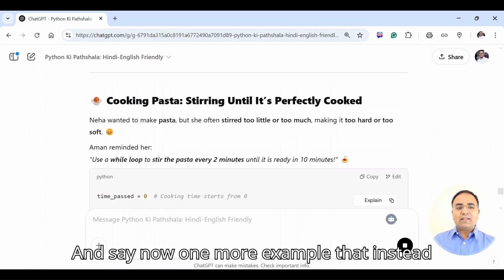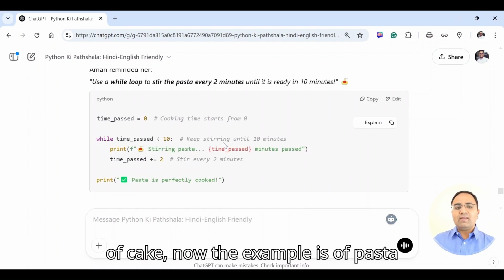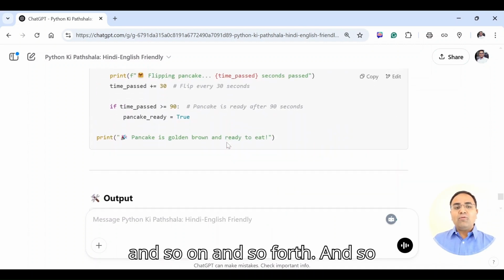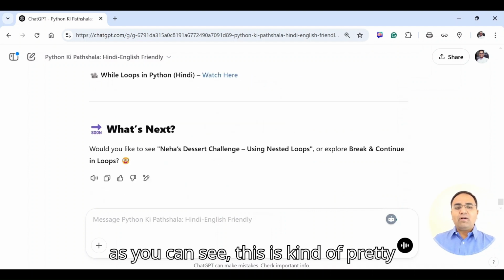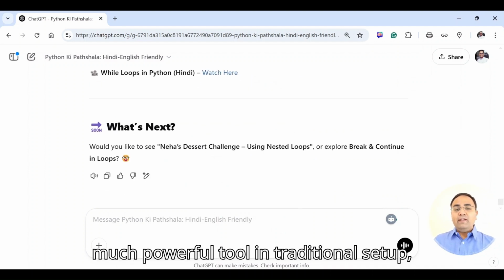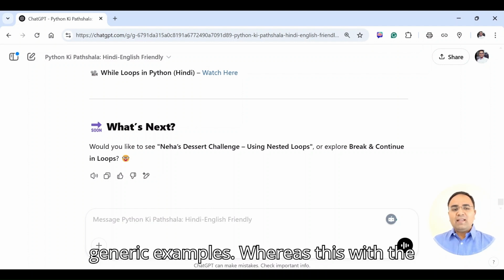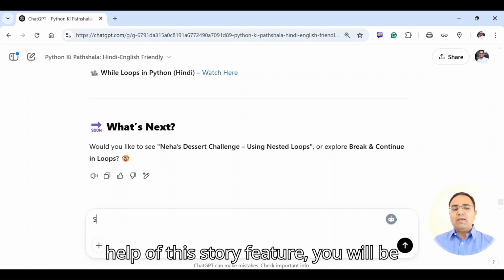And say now one more example, that instead of cake, now the example is of pasta, right? And so on and so forth. And so as you can see, this is a pretty powerful tool. In a traditional setup, we can only give, let's say, two or three generic examples, whereas with the help of this story feature, you will be able to do much more.